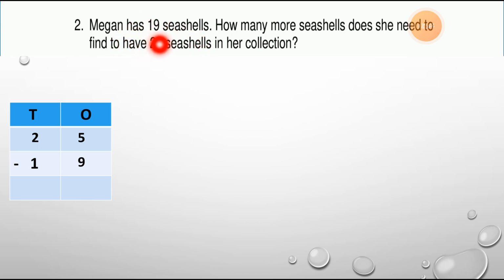Megan has 19 seashells. How many more seashells does she need to find to have 25 seashells in her collection? She has to make a collection of 25 seashells, but she has only 19. So how many seashells does she have to add to make 25 seashells? It means we have to subtract 19 from 25. Then we will get how many seashells she has to find. So let's do the subtraction word problem here.